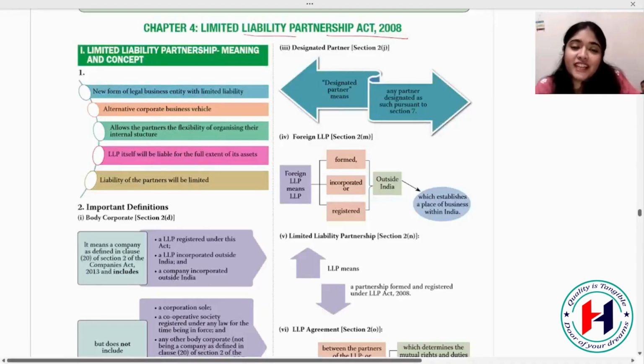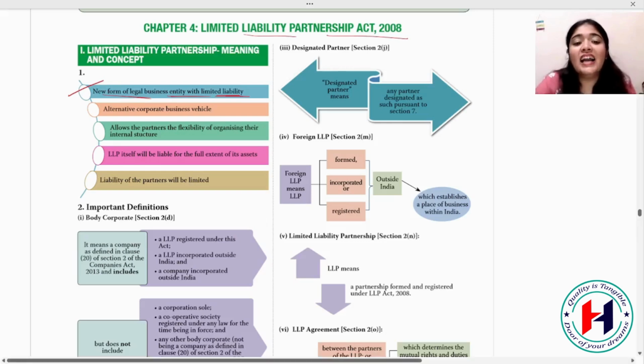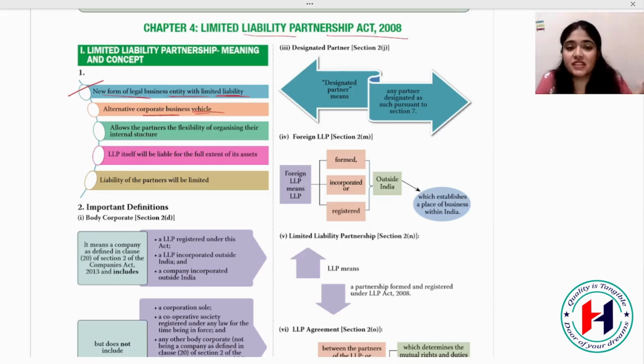So let's move to the second part of our marathon, which is your Limited Liability Partnership Act video. In the Limited Liability Partnership Act, we have seen this is a new form of legal business entity with limited liability. So here partnership is there, but the liability is limited. Here the partners won't have to bring money from their home to pay for the business debts. This is an alternative to corporate business. Instead of companies, you can form LLPs.